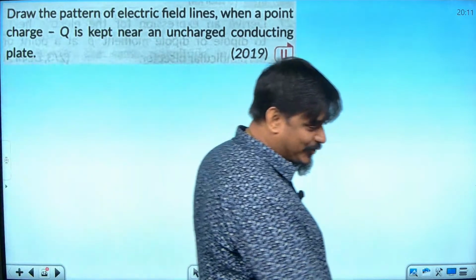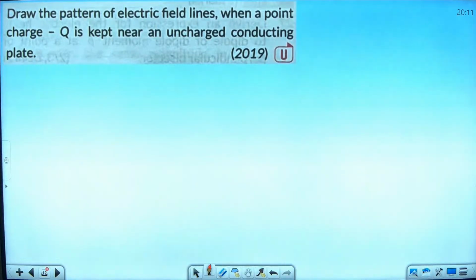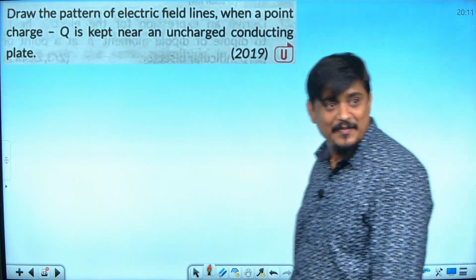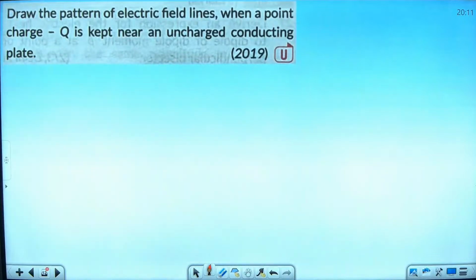This is a 2-mark question. Only plate, no, wrong. 0 mark. Something he knows. But okay, some marks can be given, not full marks. 2-mark question this is. 1 mark can be given. Anybody has done this?